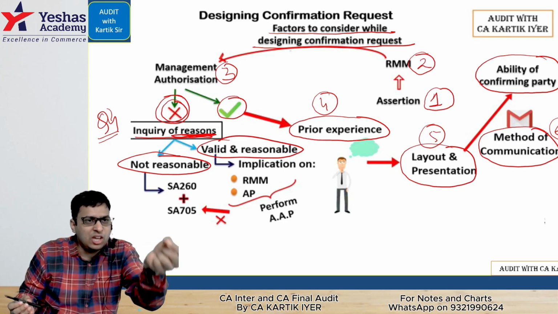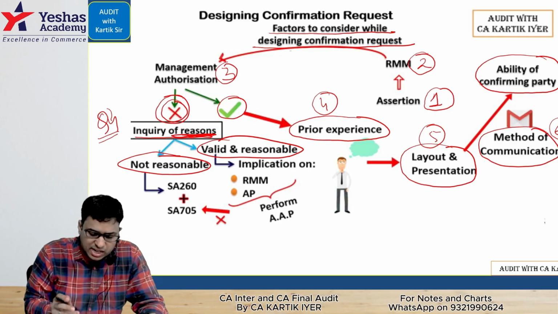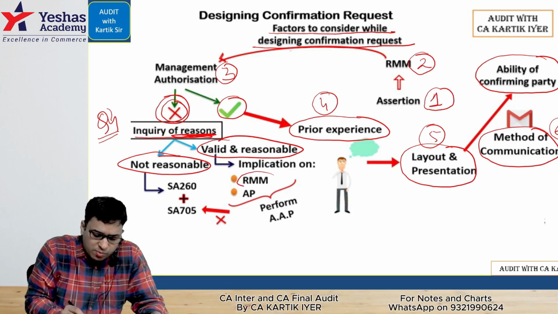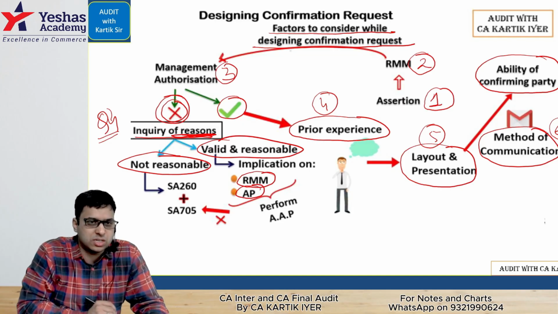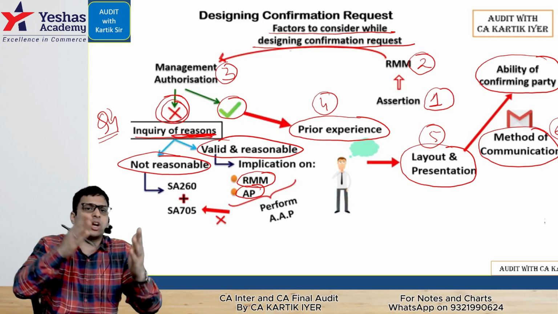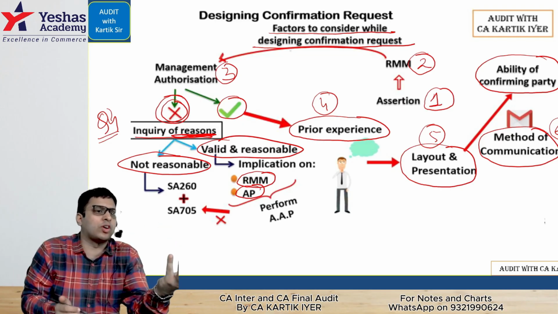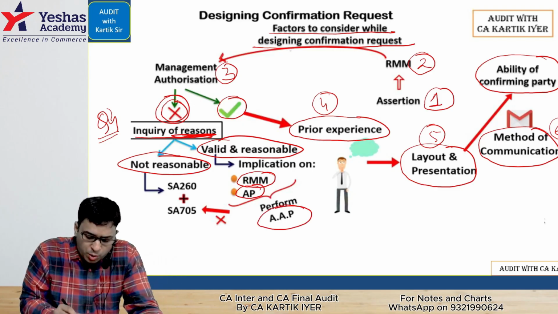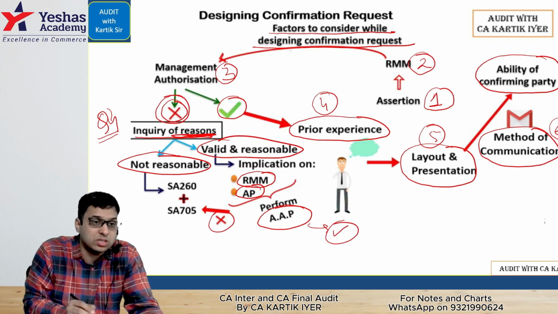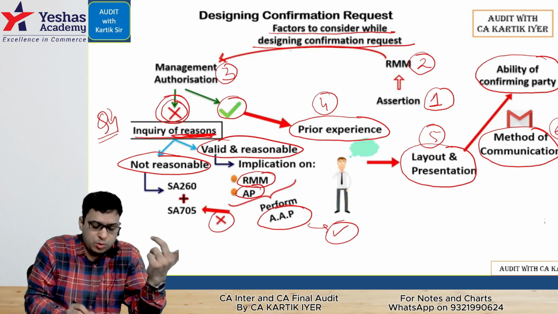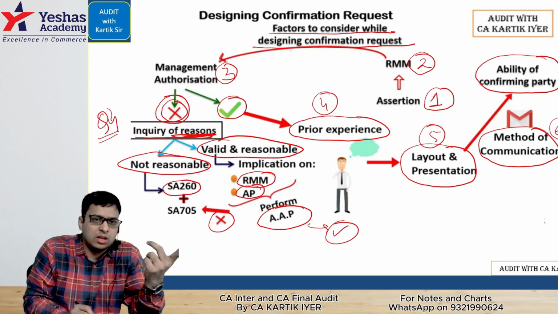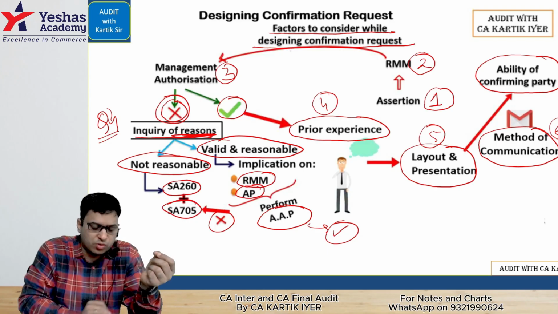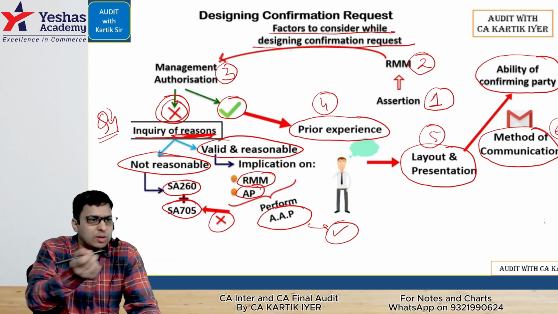So you will look at the implication it has on the risk of material misstatement and on the audit procedures. If you are still not able to reach the R level, then you have only one option. You will try to do alternative audit procedures. If alternative audit procedures work, great, you have reached the R level. If it doesn't work, you'll go to the TCWG and communicate with them. If they are also saying they cannot do anything in this situation, then you'll report as per 705. That is how the flow will be.